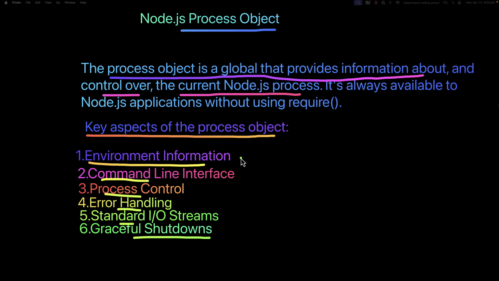In case you are new to environment variables, these are variables that are sensitive that your application depends on to run. For example, if you are building a full stack application or API, definitely we may need what is called MongoDB connection string in case you are using MongoDB, or in case you have some API keys, we are going to place all of these ones in the environment variable. So with the process object, we can interact with the Node.js environment. As you move on, you better understand the environment variables.